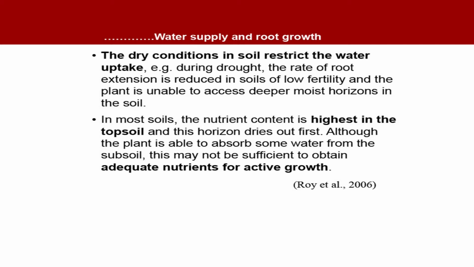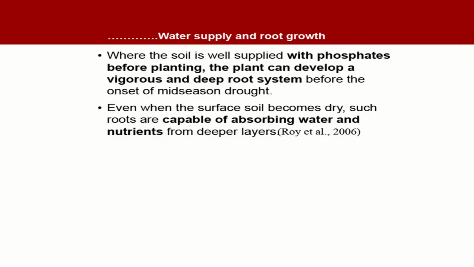In most soils, the nutrient content is highest in the topsoil, and this horizon dries out first. So, although the plant is able to absorb some water from the subsoil, this may not be sufficient to obtain adequate nutrients for active growth. That means most of the nutrients are confined to the upper layer, but sufficient water is not there. So, we need to supply the deficit of water, we need to bring the shortage of water to the optimum level.